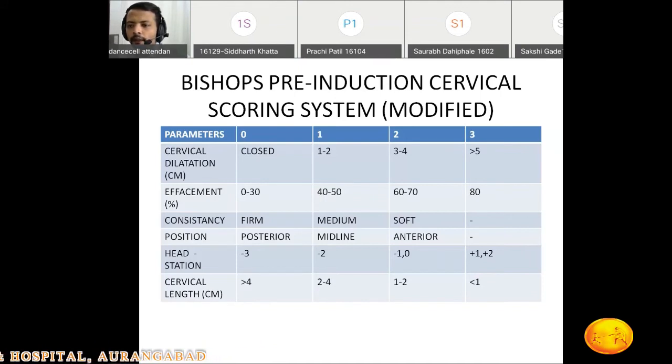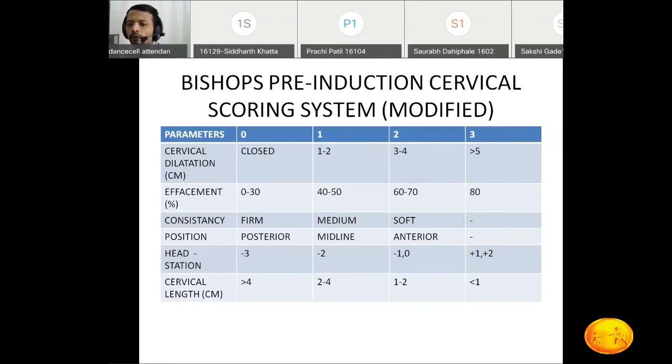Effacement is 80%, then 3. Consistency is soft, 7. Position is anterior, 9. And station is -1, 11. Her Bishop score will be 11, and that is a good Bishop score.